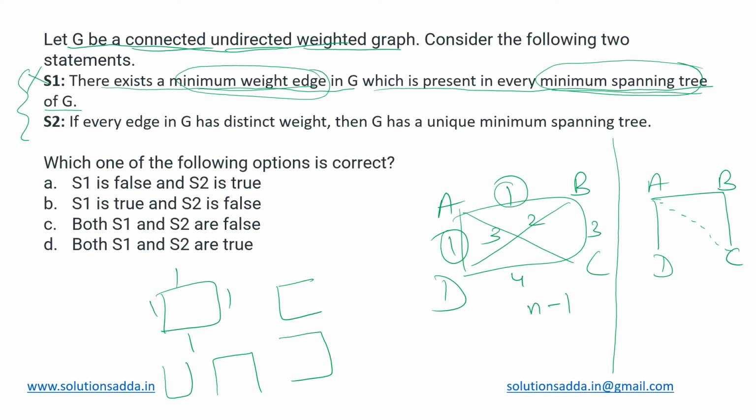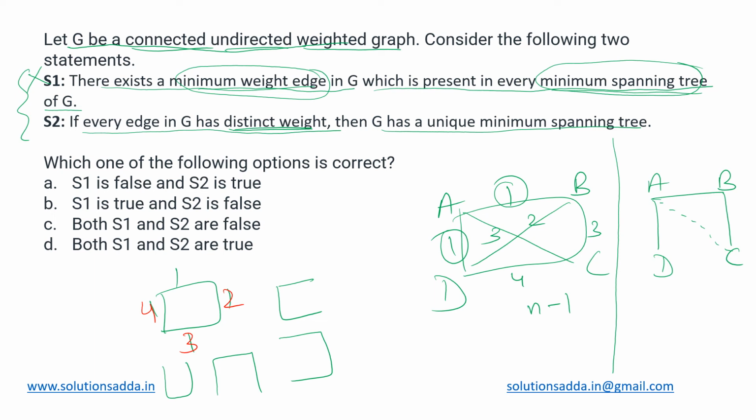Now going to statement 2, if every edge in G has distinct weight. Now here they are explicitly mentioning that G is having distinct edge weights. Then G will have a unique MST. Now if it is having all the distinct weights, let us say in this graph itself, if we change these edge weights into 1, 2, 3 and 4. Now in this graph, if we try to convert it into MST, what would we be doing?